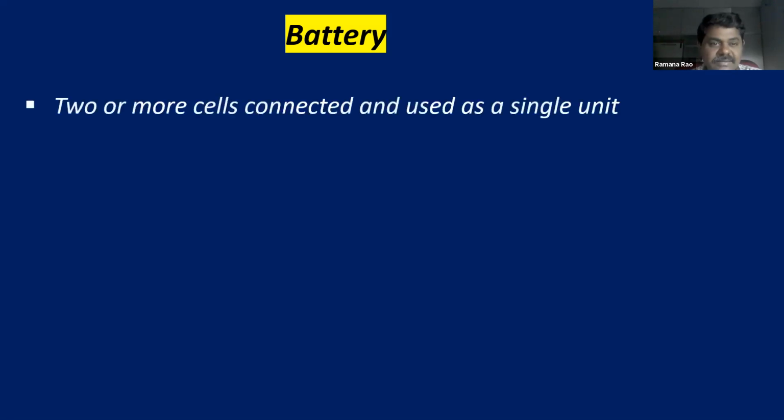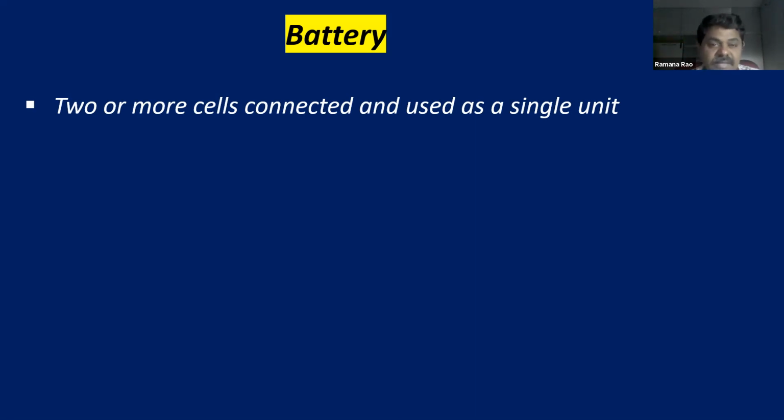Coming to a battery, there is a lot of confusion between a cell and a battery. So what is a cell and what is a battery? Previously we discussed the cell. A cell means we have a cathode and an anode. Now what is a battery? A battery means two or more cells connected and used as a single unit.